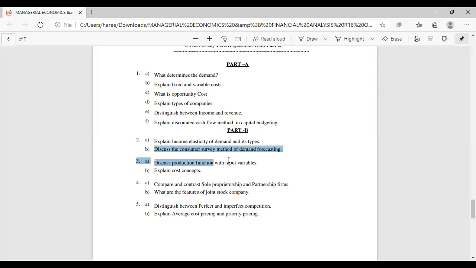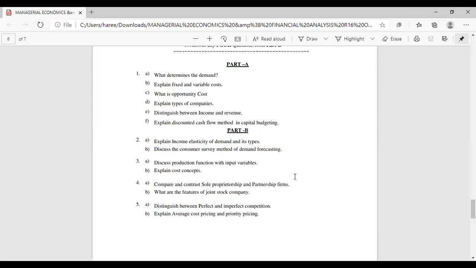Next, discuss the consumer survey method of demand forecasting. In the demand forecasting methods, we have this concept called the survey method. That thing we have to write there.